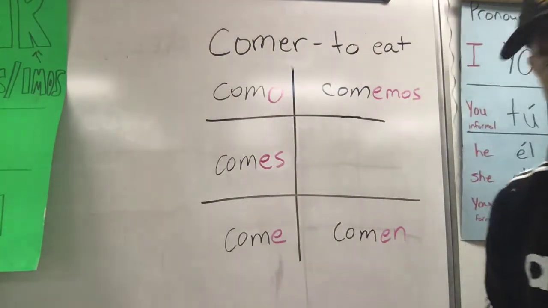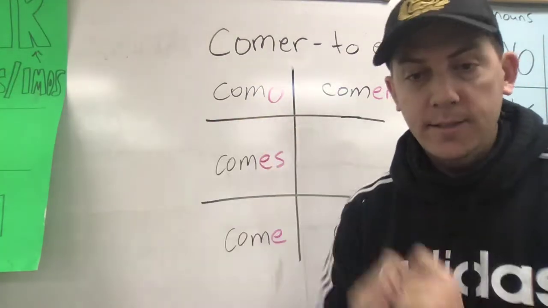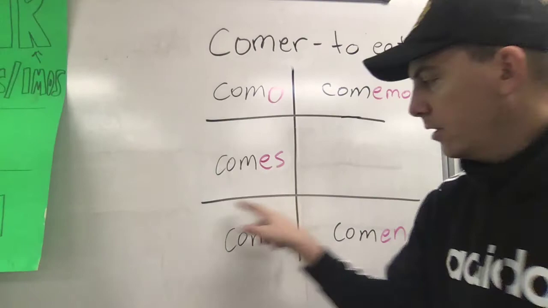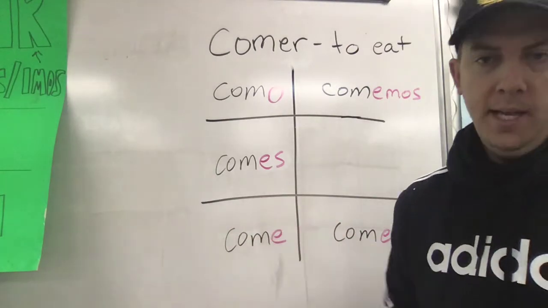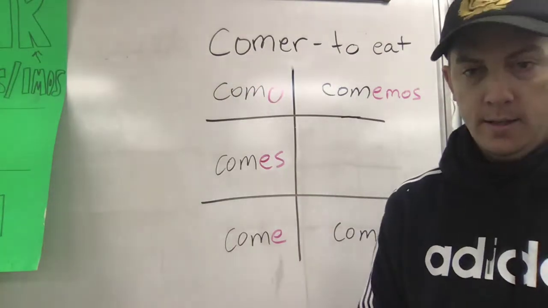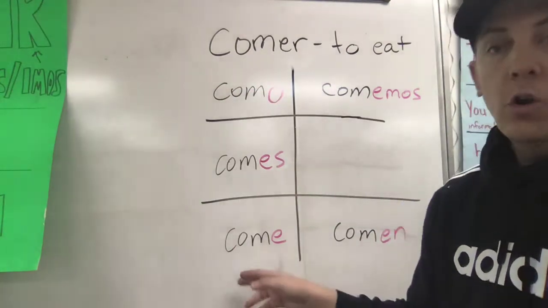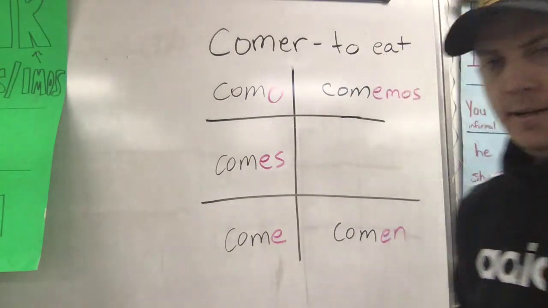So comer, conjugated. Yo como, tú comes. Singular people: él come, ella come, usted come, María come, el perro come. Singular people or things, right there.